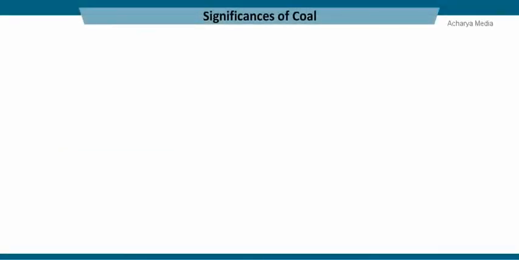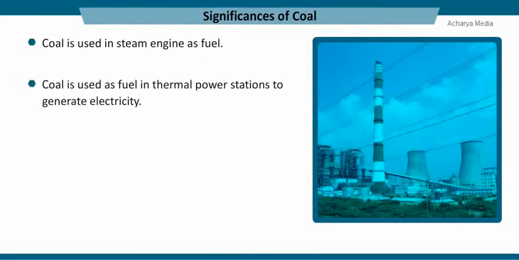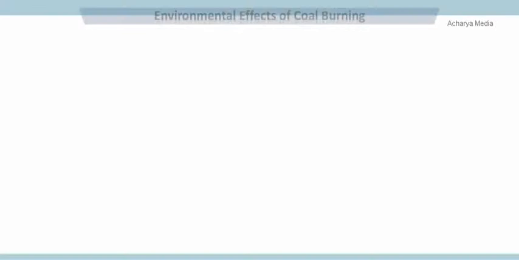Now let us see some of the significances of coal. Coal is used in steam engines as fuel. Coal is used as fuel in thermal power stations to generate electricity. Coal is used as fuel in industries.